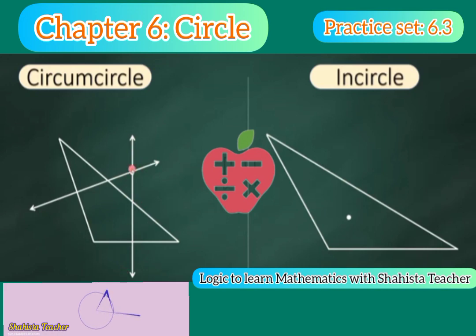Now here you can see two intersecting lines, and with the help of this point we can draw the circumcircle here. With the help of these two intersecting lines, these two cross lines, we can draw the circumcircle.